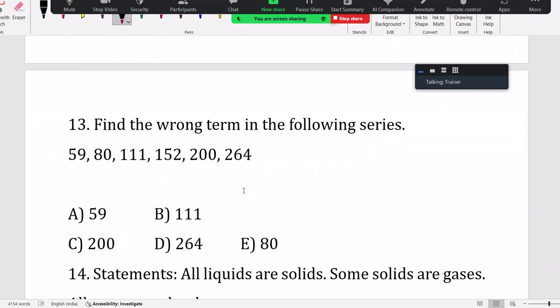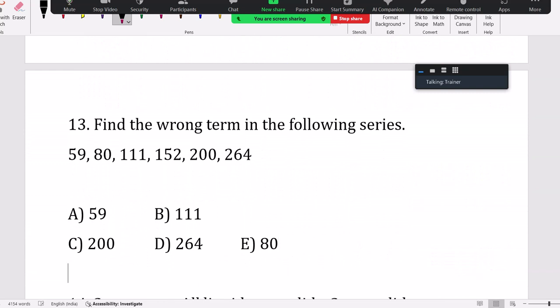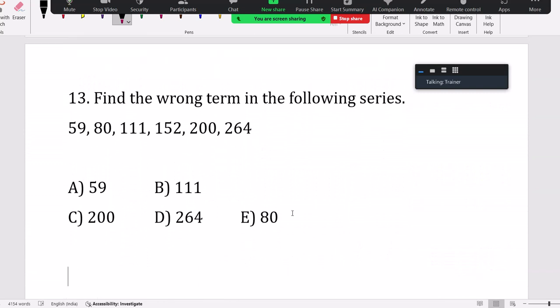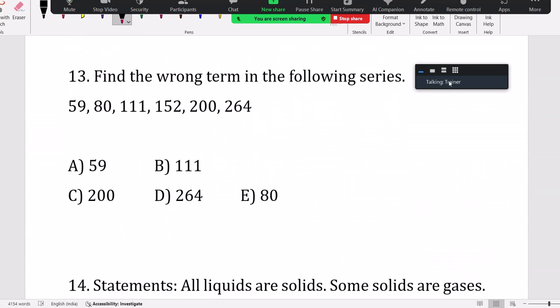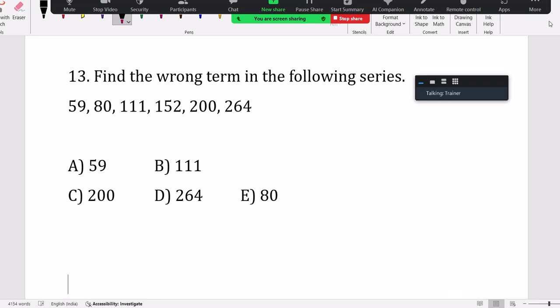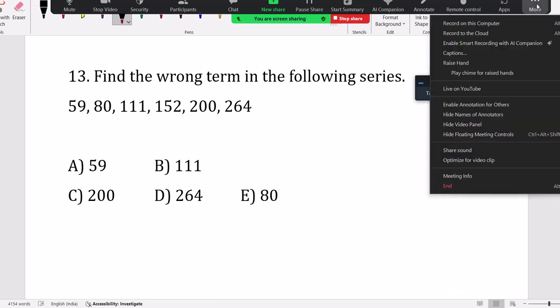Next, okay, I have given a wrong term series also. You just see this wrong term related series 1. I believe you people understand the inputs. So I'll check how many people are active, how many people are right now available.